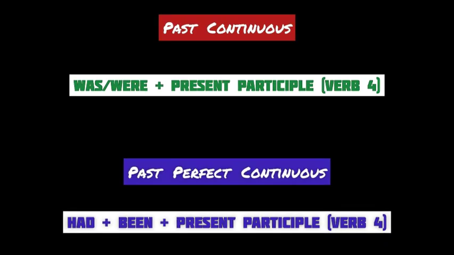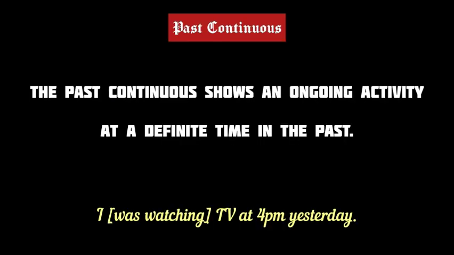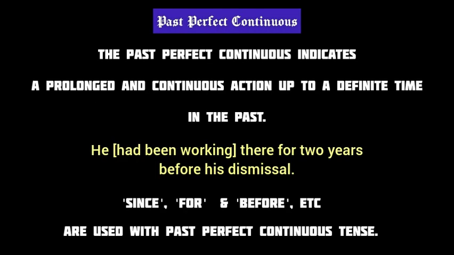Now let's see a quick comparison between past continuous tense and past perfect continuous tense. Well, the past continuous tense, as the name suggests, shows an ongoing or continuous action at a certain time in the past. For example, I was watching TV at 4 p.m. yesterday. The past continuous tense doesn't provide any other information. On the other hand, the past perfect continuous tense shows a prolonged and continuous past action up to a definite time in the past or before another past action took place. For example, he had been working there for 2 years before his dismissal.